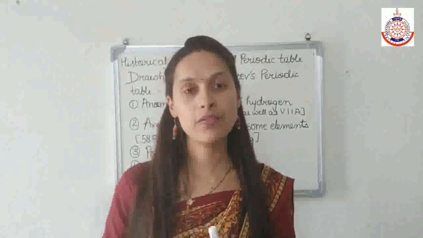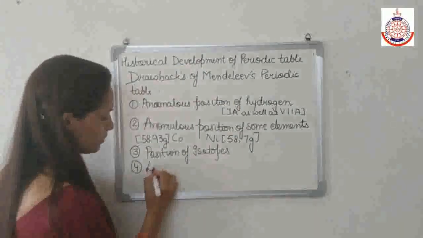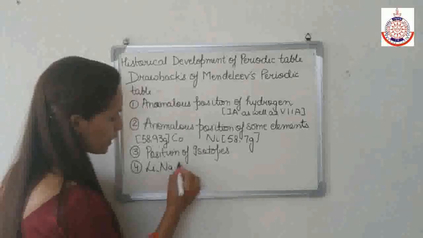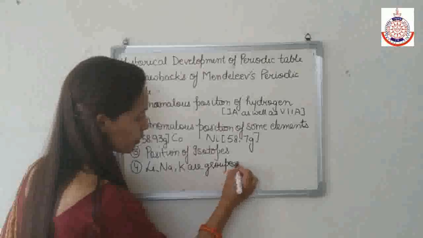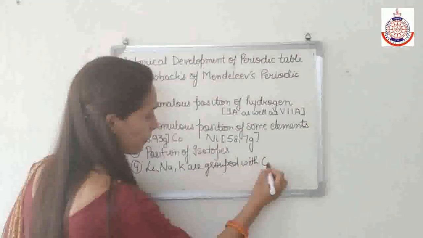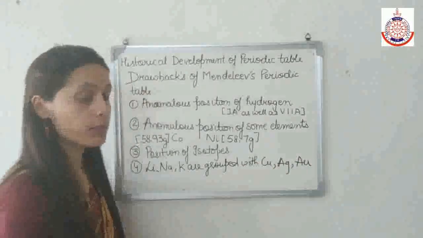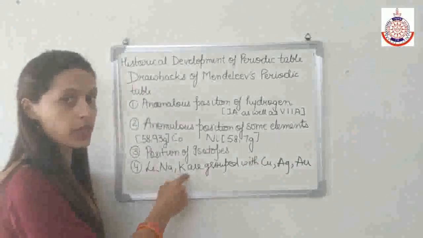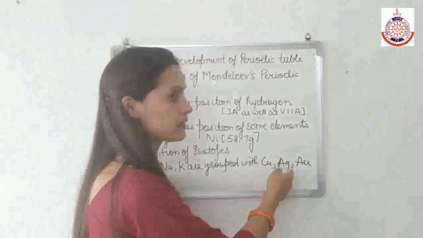For example, in the first group, lithium, sodium and potassium are grouped with copper, silver and gold. And we know that the properties of lithium, sodium and potassium are entirely different from the properties of copper, silver and gold.